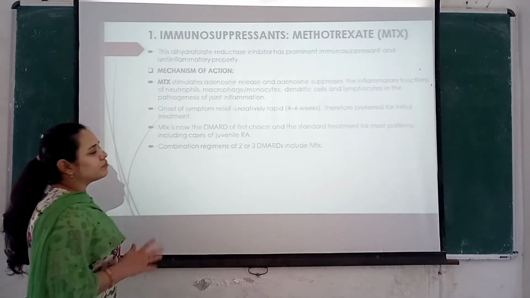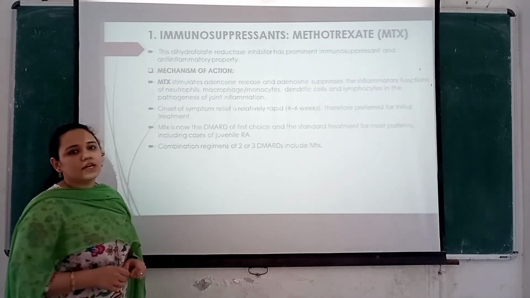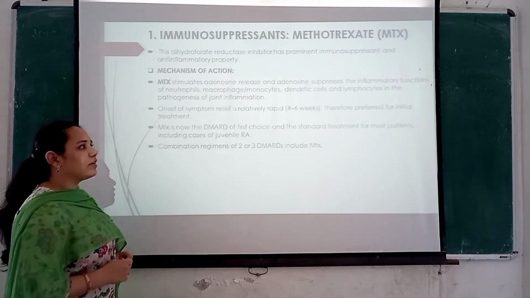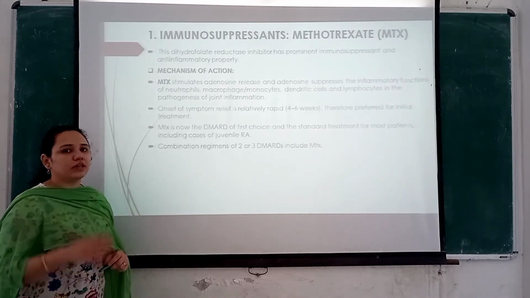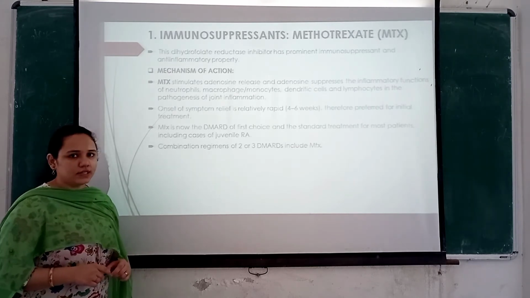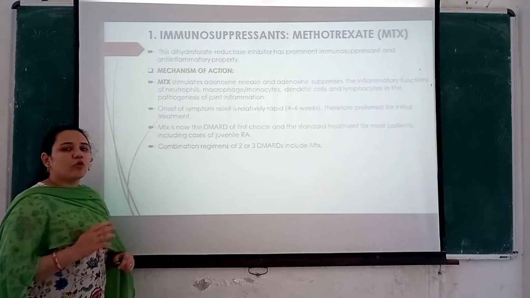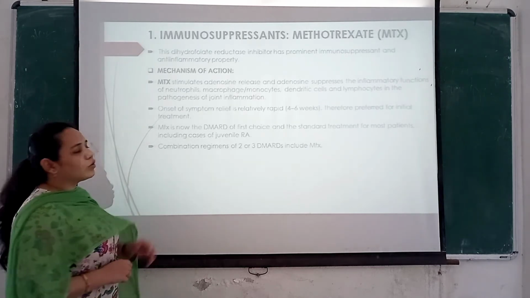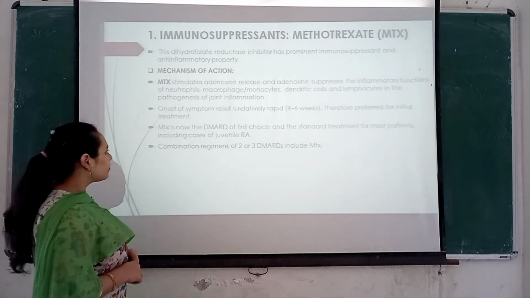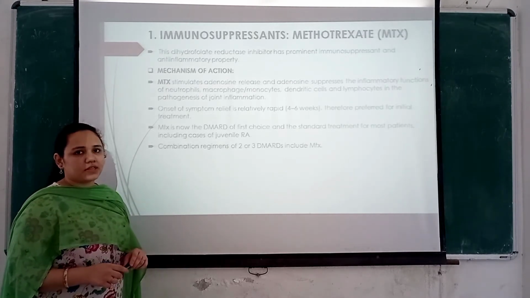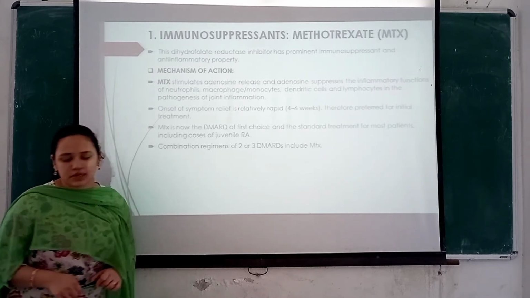So the onset of symptom relief is relatively fast, that is 4 to 6 weeks. Therefore, this drug is preferred even in initial therapy. And methotrexate is now the DMARD of first choice, and it is the standard treatment in most of the patients, including those cases with juvenile rheumatoid arthritis. And even combination therapy of 2 or 3 regimens always includes methotrexate.